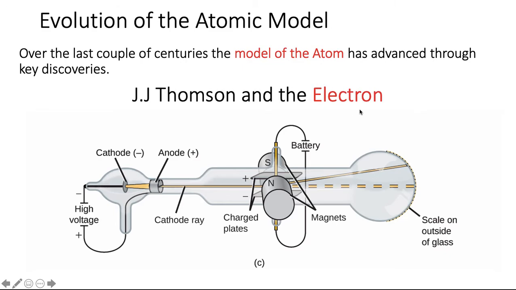He named this particle the electron and said that, from his experiment, these particles were negatively charged. Okay, so at this point we know that the atom has electrons, a negatively charged particle, so it can be subdivided. It has subparticles smaller than the atom. And because we know that the atom is not charged at all, these electrons have to be balanced out by a positive charge. But nobody knew what that was yet. Thomson had just discovered the electron.